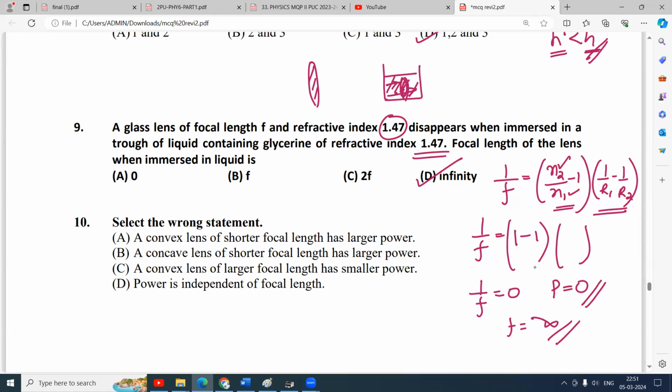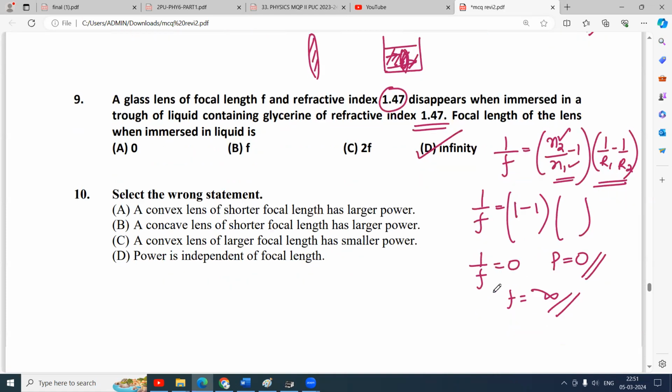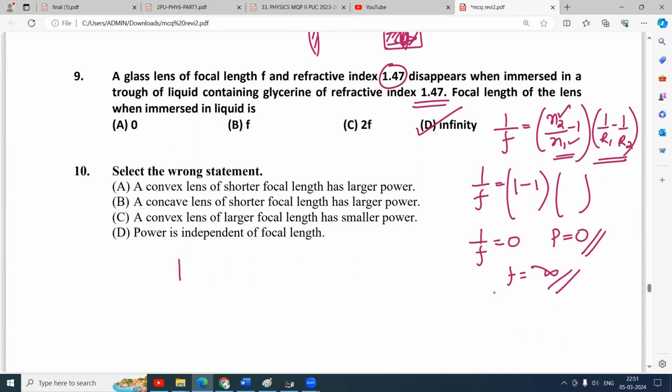Select the wrong statement. A convex lens of shorter focal length has larger power. You know that power is equal to the reciprocal of focal length. Convex lens of shorter focal length has larger power, correct. A concave lens of shorter focal length has larger power. That is also correct because power is the reciprocal of focal length. A convex lens of larger focal length has smaller power.